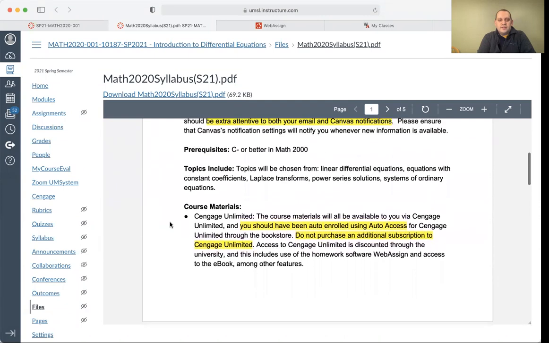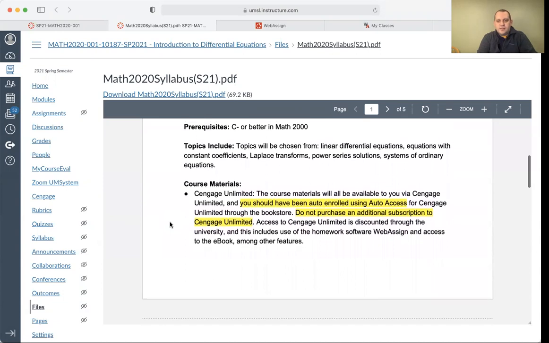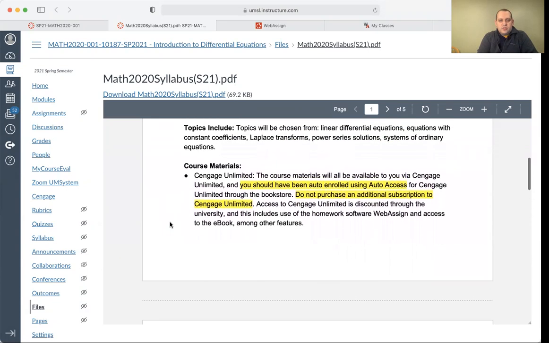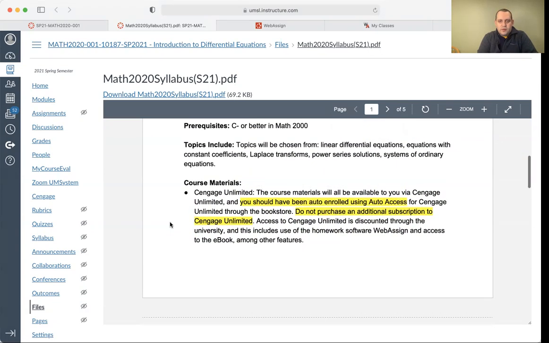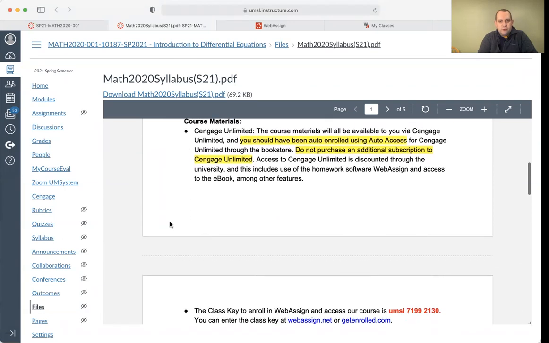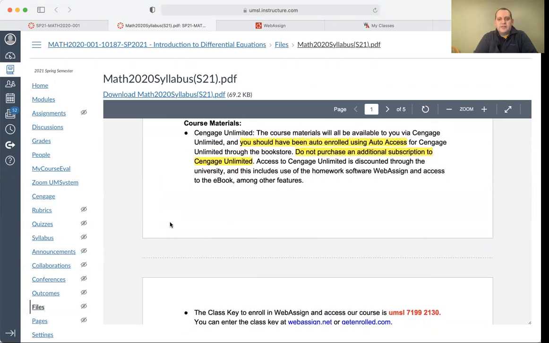As far as prereqs and topics, just read that over. Make sure that you meet the prereq. I think most of you wouldn't have been able to enroll if you didn't meet the prereqs, but let me know if you think that's an issue.